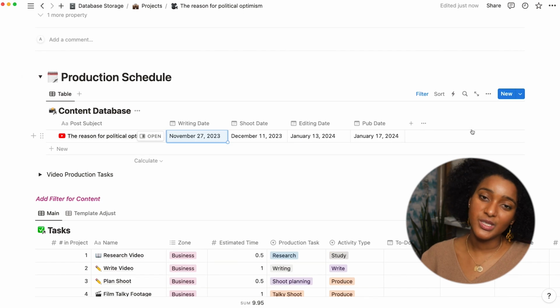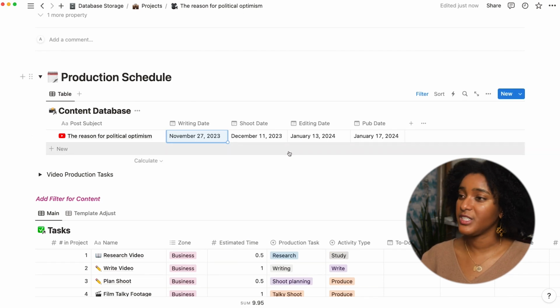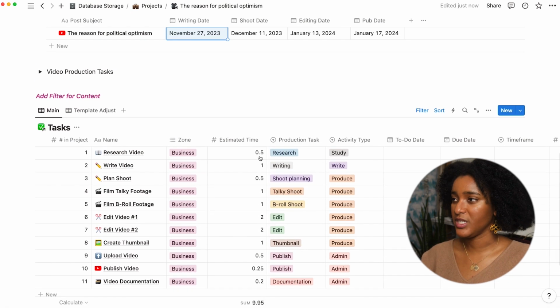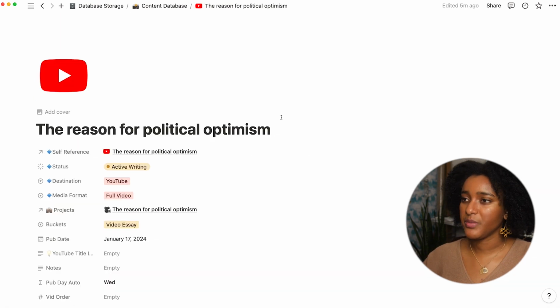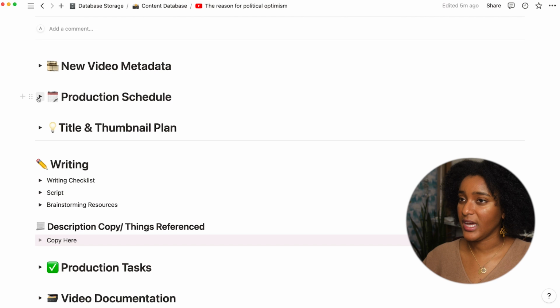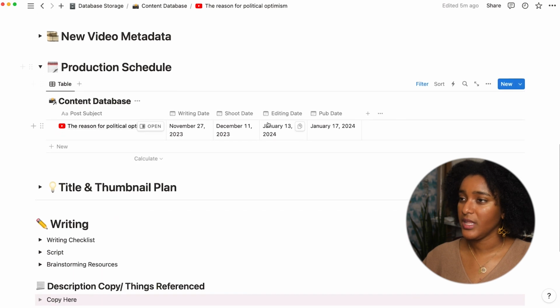So if these are the dates that we had assigned to finish each phase of production, we can map out the tasks on this project accordingly. So jumping back from the project entry to the content entry again, after the new video metadata, we have the production schedule. That's what we have established already.